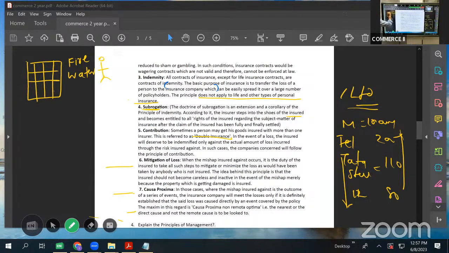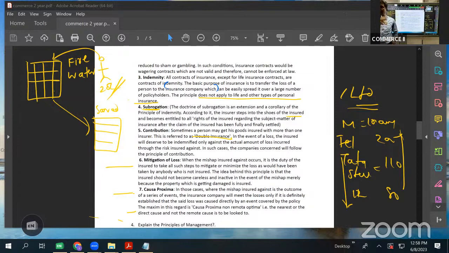And one day fire occurred in his godown. So all the stock was taken out and was kept in a safe place, outside the godown, very far away from the fire. The stock was saved. It was salvaged. But then what happened? That night, some thieves came and they stole away the entire stock. Let us say the entire 20 lakhs stock, the thieves came and took it away. Now, tell me, will he get the insurance claim from the insurance company?